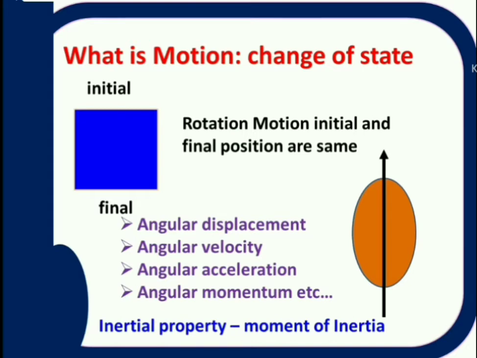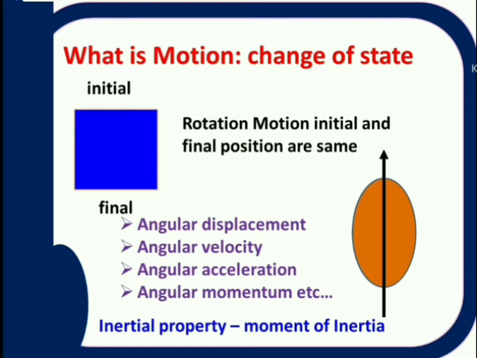So while it is rotating, initially it is there, after completing one cycle, now it is coming here. That means it is rotating 360 degrees. That means here you have to describe the motion of a body with angle. That means angular displacement, theta. Here the motion is described with